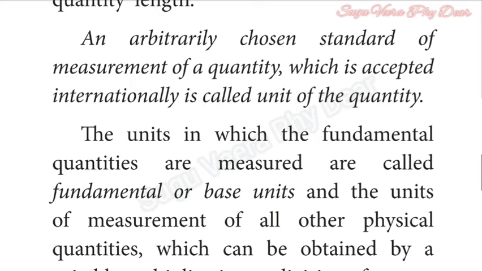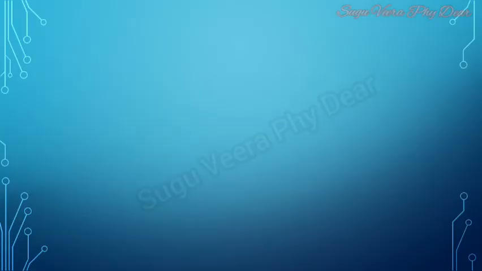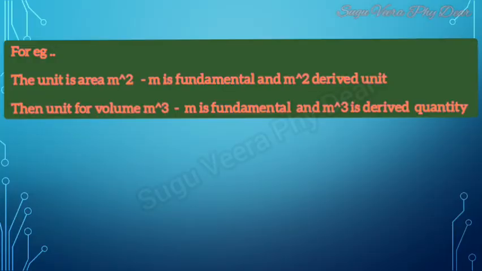M is a fundamental unit and m square is a derived unit because area is length into breadth, side into side. And the unit for volume is m cube. M is the fundamental unit and m cube is a derived unit. These are all derived from basic units. Other examples are velocity, density and so on.